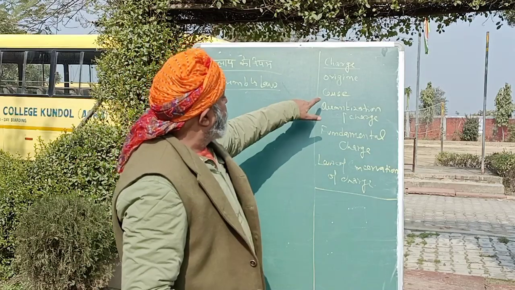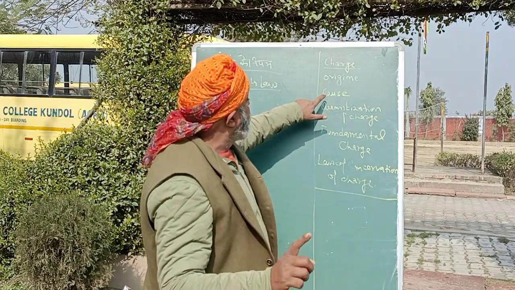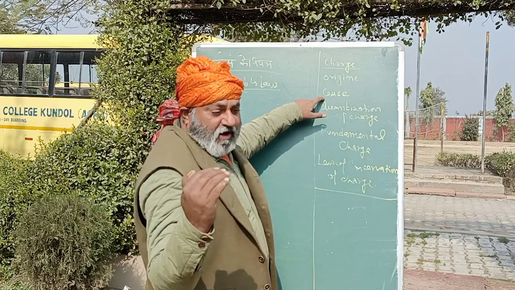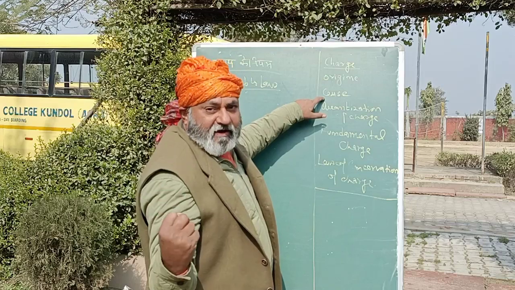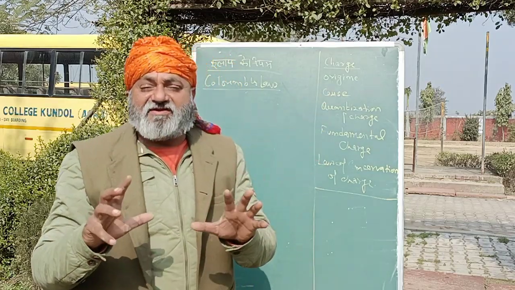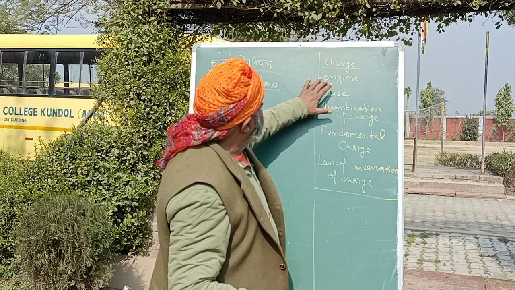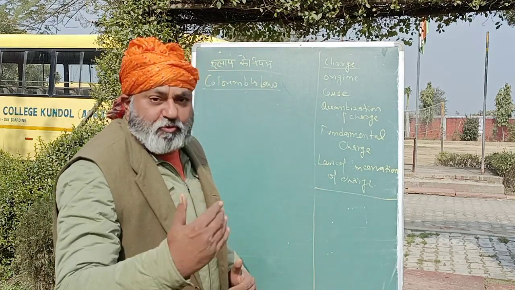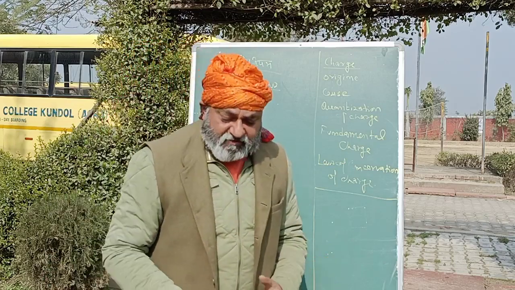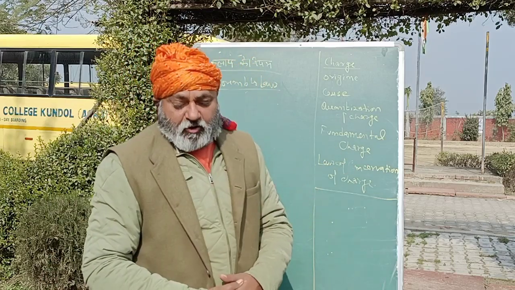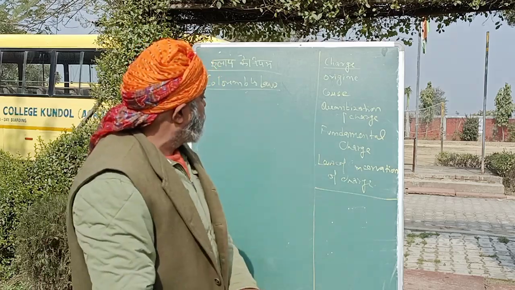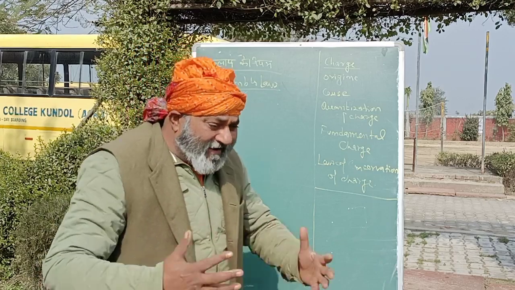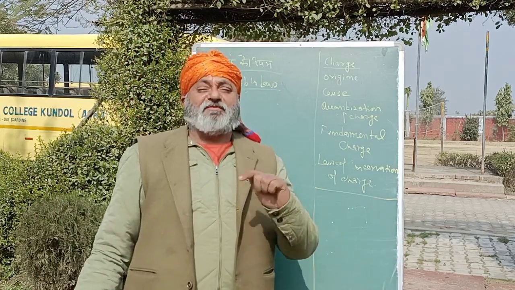But how exactly is the origin? The origin is because of the imbalance of protons and electrons. If electrons are added to the atom or taken out of the atom, then this balance gets disturbed. और इसके बाद जो भी पदार्थ है जिसके साथ ऐसा होता है, the material which loses electrons gets positively charged, and the material which gains electrons gets negative charge. Quantization of charge: charge cannot be produced in any amount. It is because of the transfer of electrons.